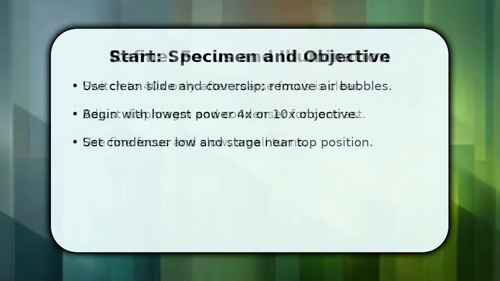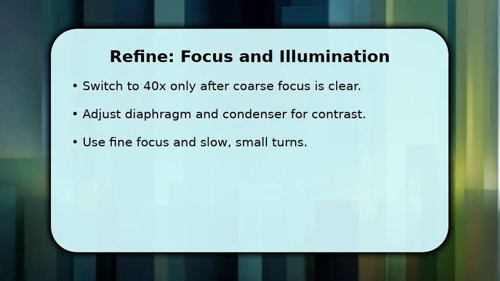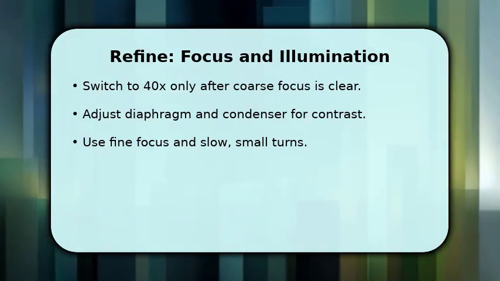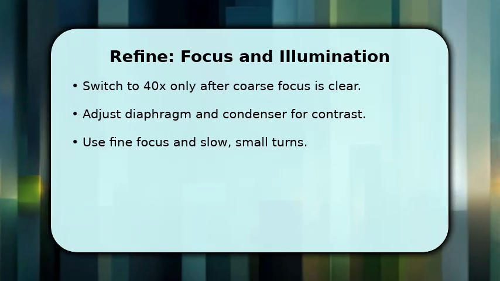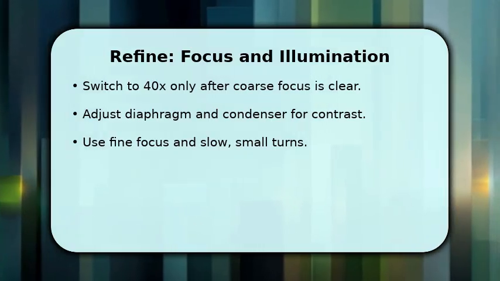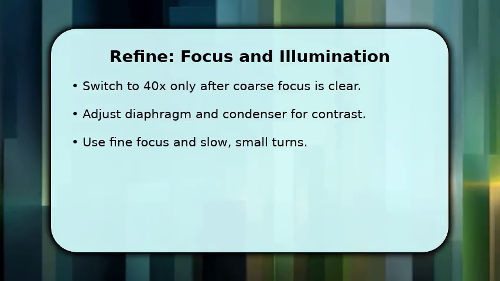Now you refine the image. Rotate to a higher objective such as 40x after you have a clear coarse image, because jumping up too early risks colliding with the slide. Once on 40x, adjust the condenser and iris diaphragm to increase contrast. These changes reveal subtle structures.